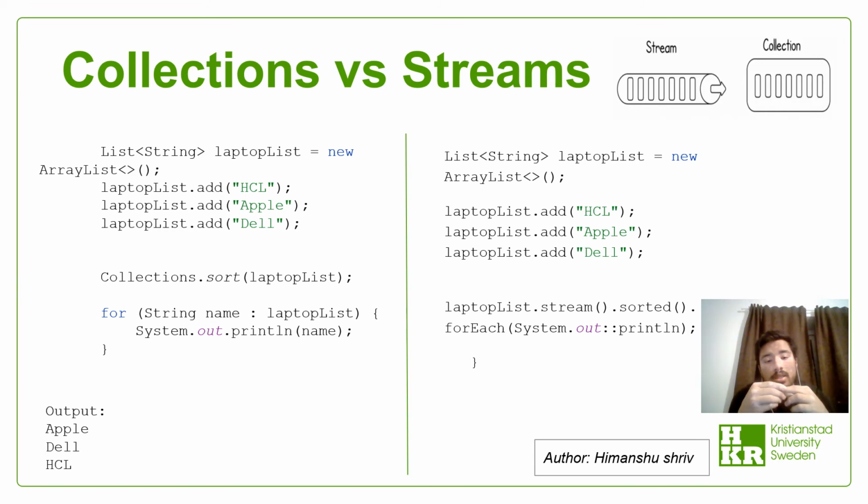Elements can be added to or removed from collections, but you can't add elements to streams or remove them. Streams use a source, perform an operation on it, and return the outcome. Streams also do not modify the source.